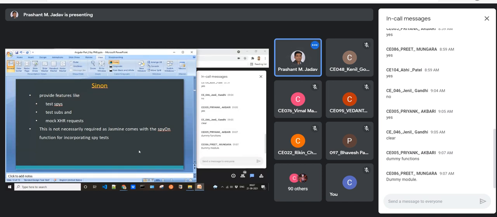So why do we require stubs? Great that you know this, but do you know why it is required? If you want to test a function or module, why is it dummy? What is the benefit?